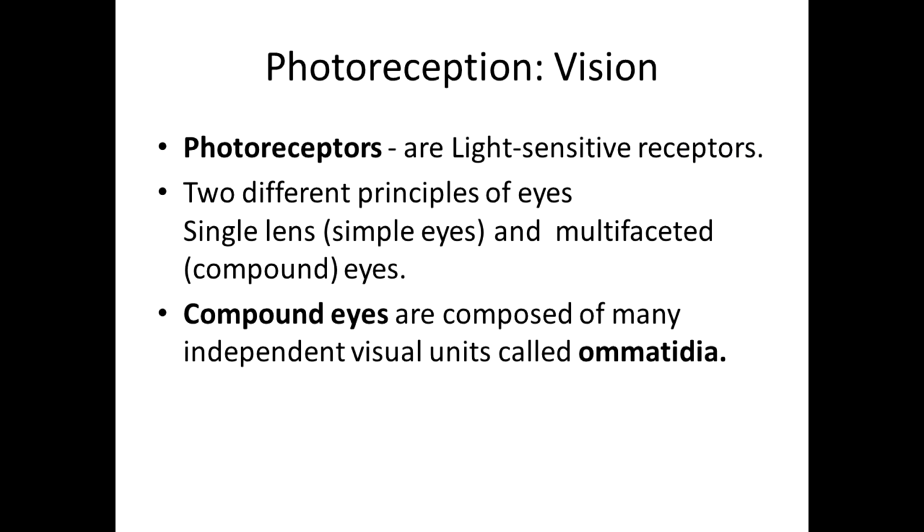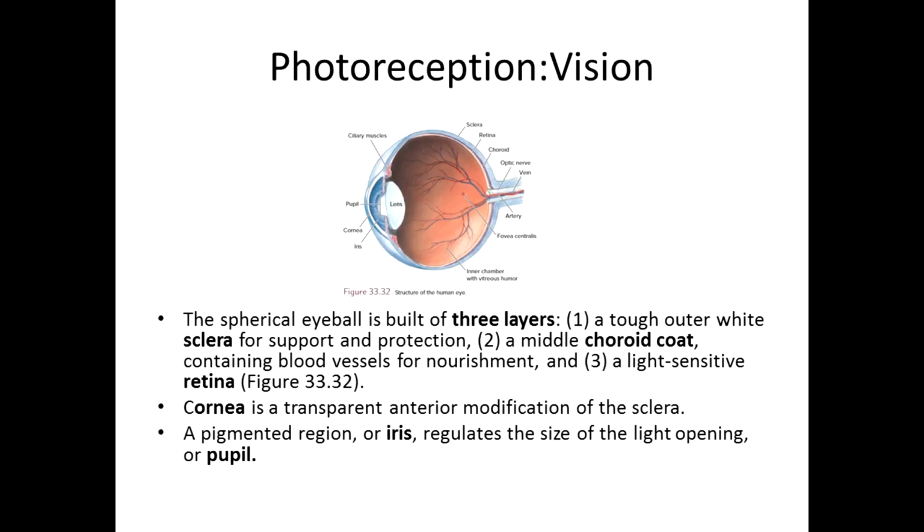Photoreceptor vision, a light-sensitive receptor. There are two different eyes: single-lens simple eyes, and multifaceted compound eyes. The compound eye is composed of many independent visual units called ommatidia. The spherical eyeball is built of three layers: the outer white sclera for support and protection, a middle choroid coat, and then the light-sensitive retina. The cornea is a transparent anterior modification of the sclera. The pigmented region, or iris, regulates the size of the light opening.